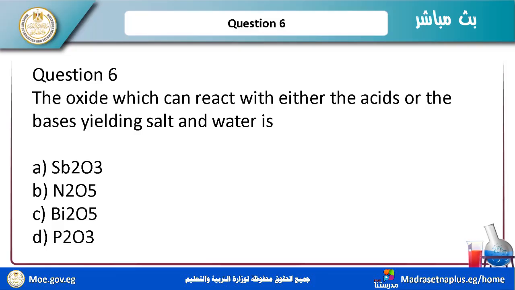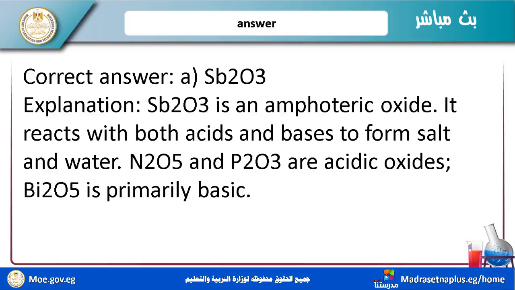Bi2O5 is basic, B2O3 is acidic, N2O5 is acidic. I need amphoteric.